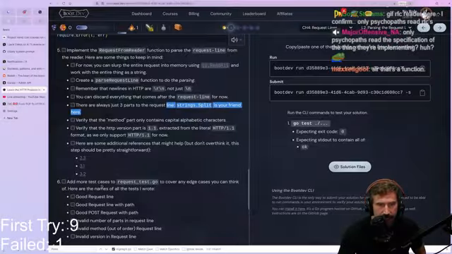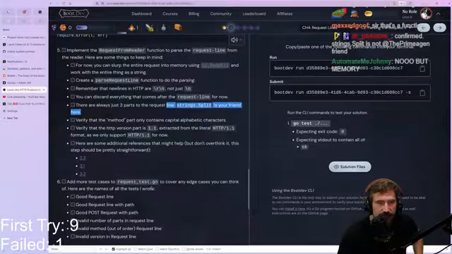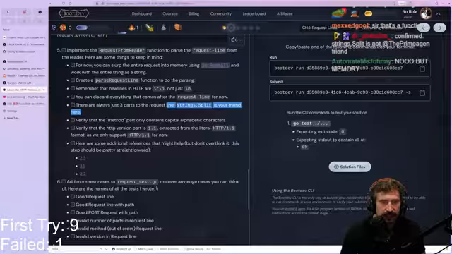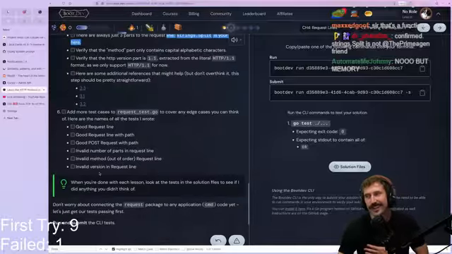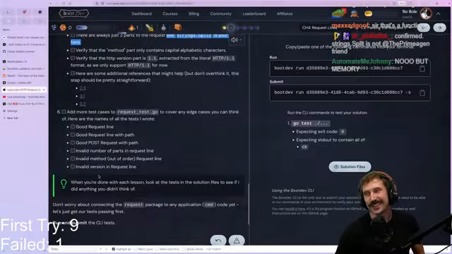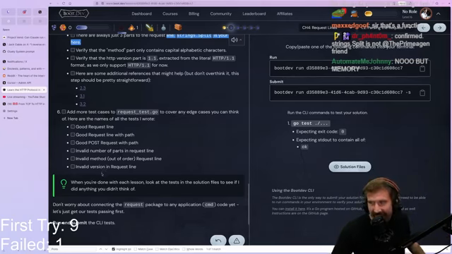True. Add more test cases in request_test.go to cover any edge cases you think you might be here. Yeah. Right. You think I'm going to add tests? What are you, an idiot, Lane?